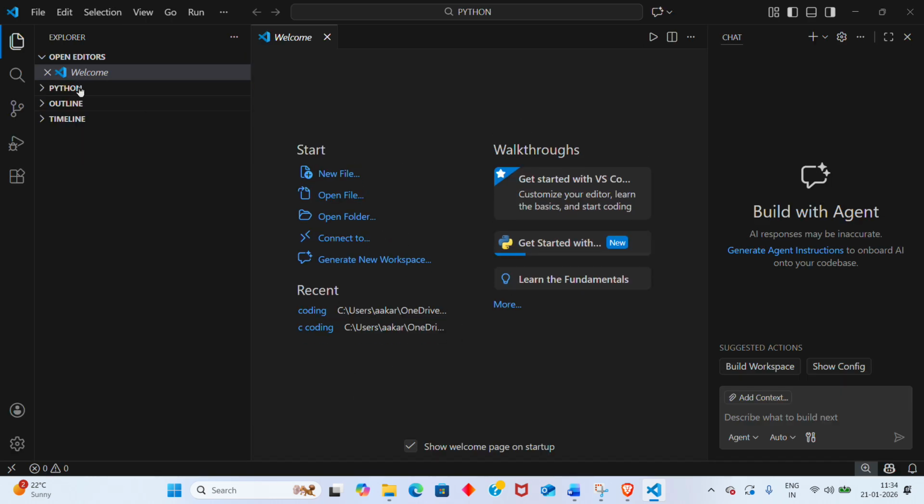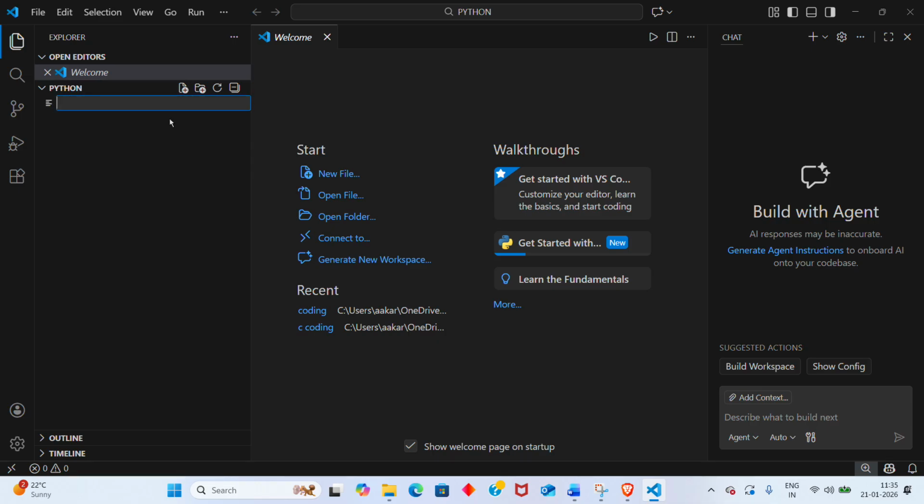I will click on this and it will come here. If the folder is not open, click again so the arrow points downward. Now I can add my new program.